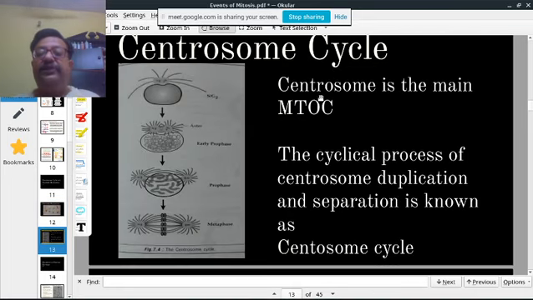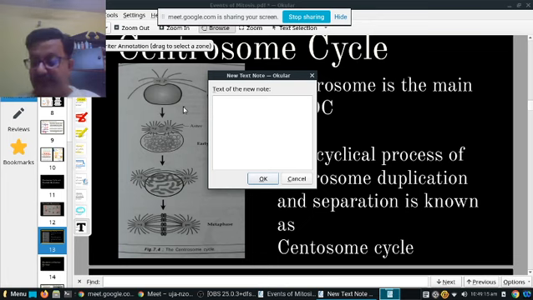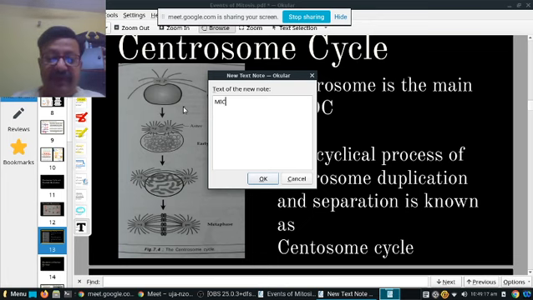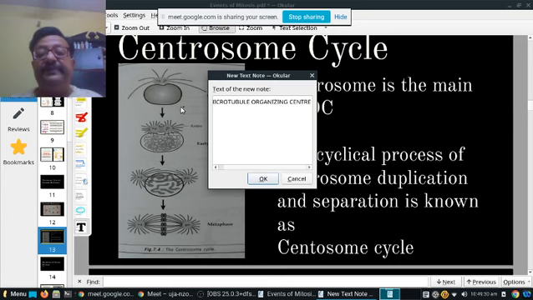So the centrosome is the main MTOC. MTOC means, let's type it over here, microtubule organizing center.